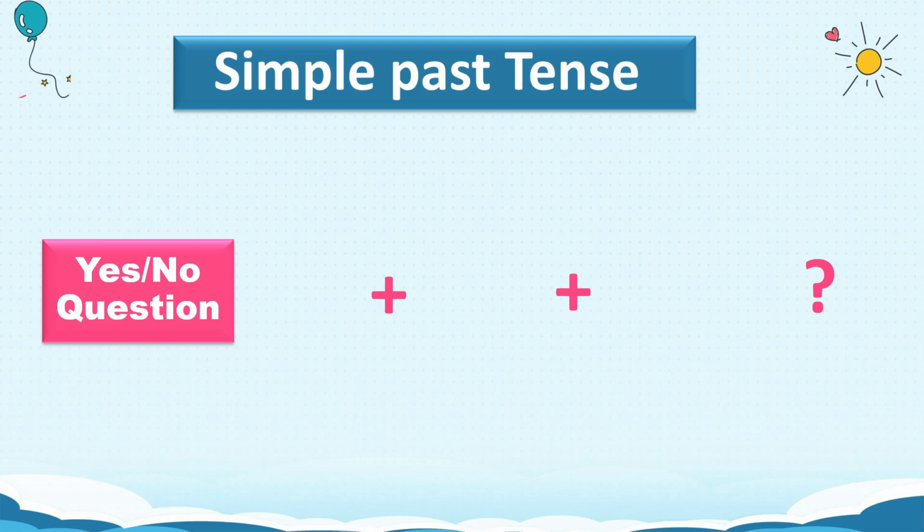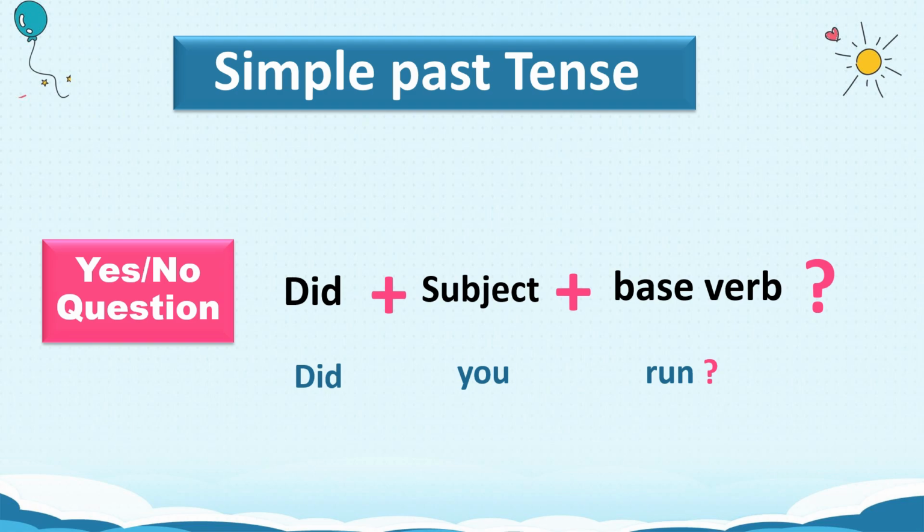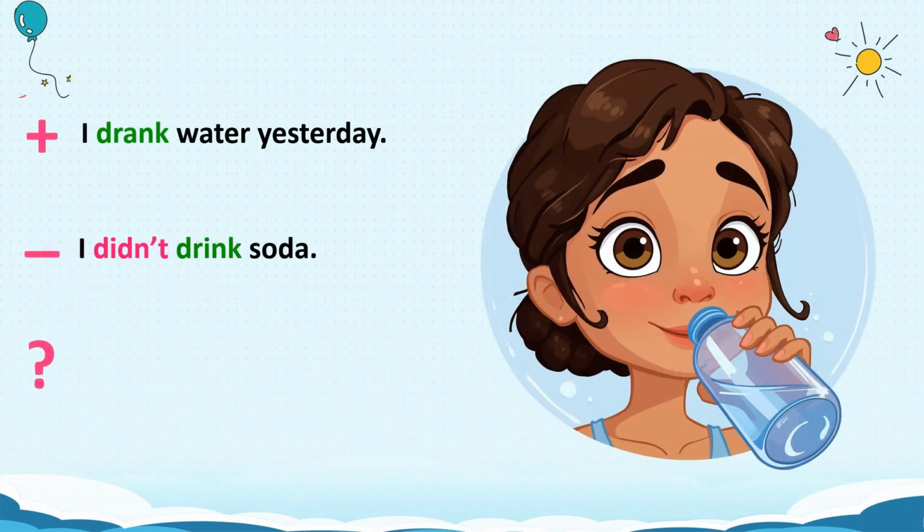We start the question with did. The subject goes next, and then the base form of the verb. Did you run? Did I drink water? Yes, you did.